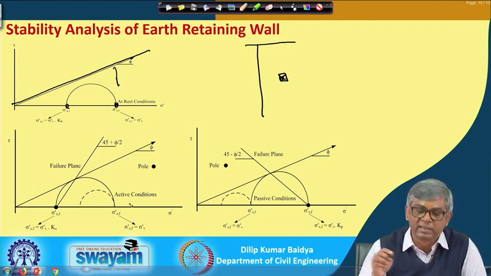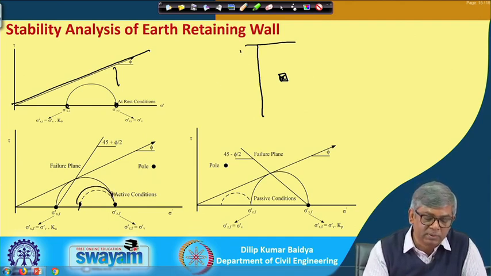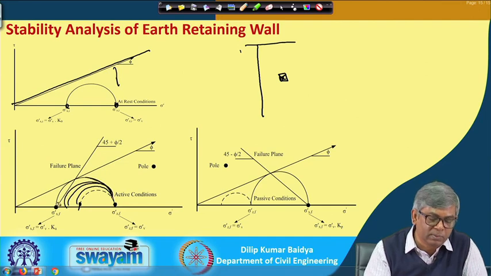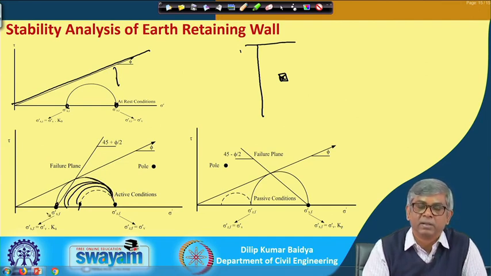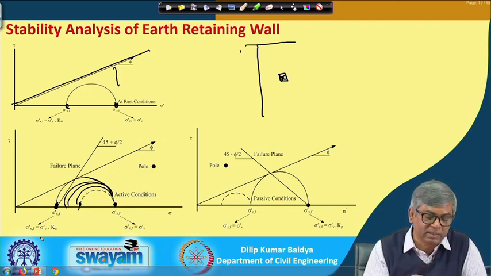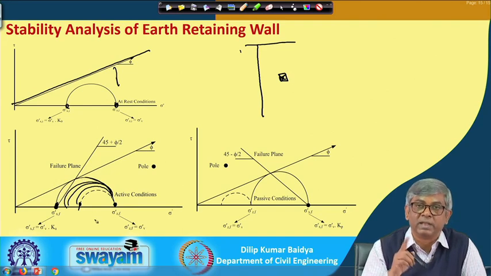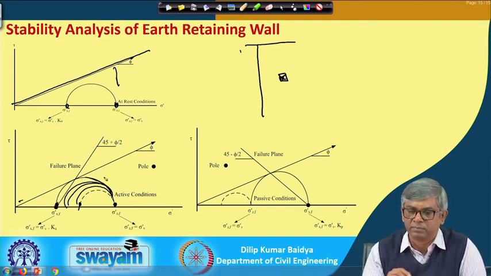whereas when it is an active case, you can see it was initially the vertical stress, and at rest condition this was the lateral stress. Slowly, because of the movement of the wall, the lateral stress will be reducing and it will reach a minimum at this point. That is actually called the active earth pressure, and when you draw the Mohr circle through this, it will be tangential to the envelope because it is just before failure.